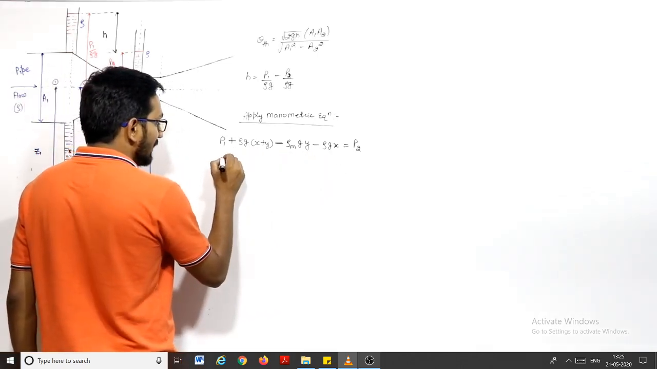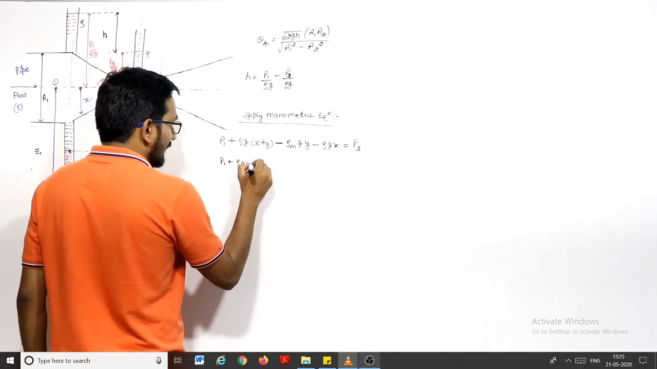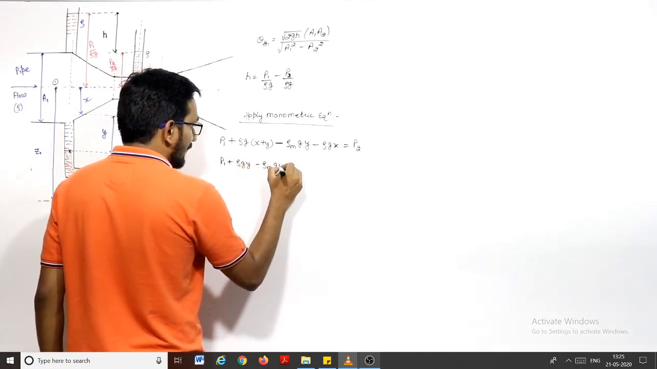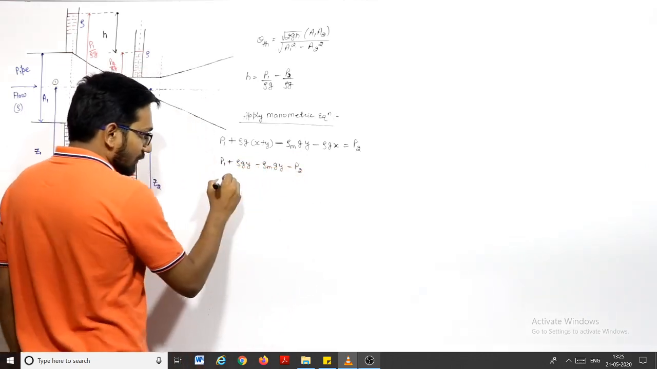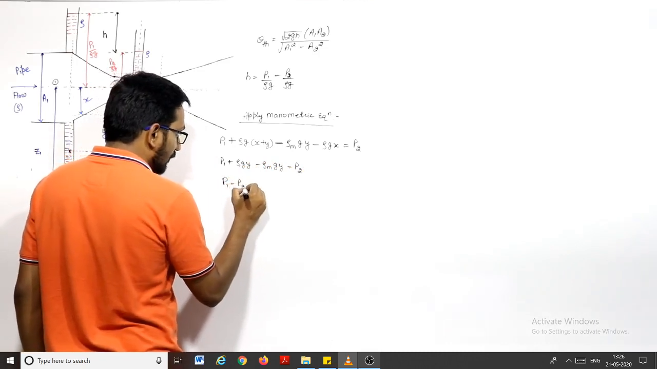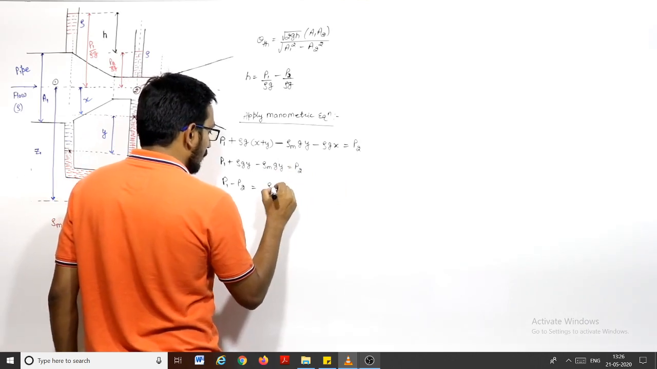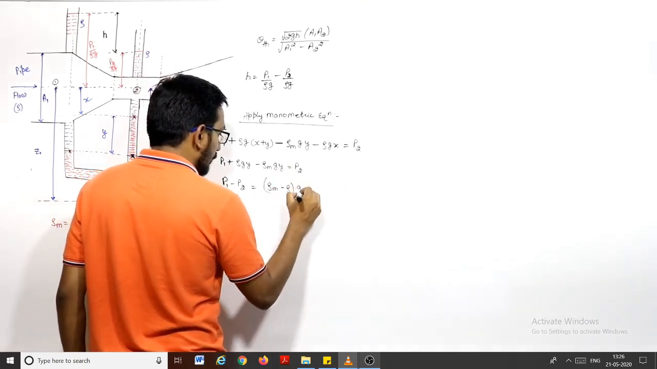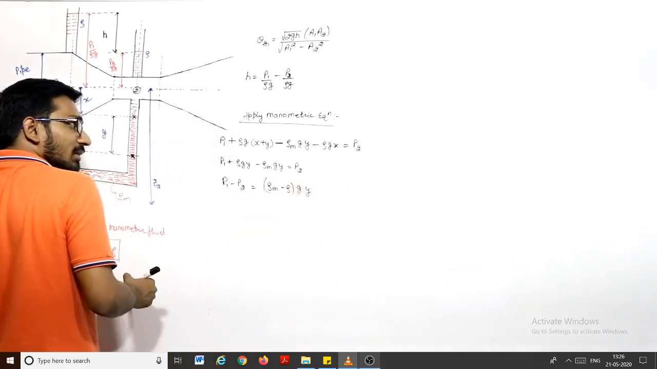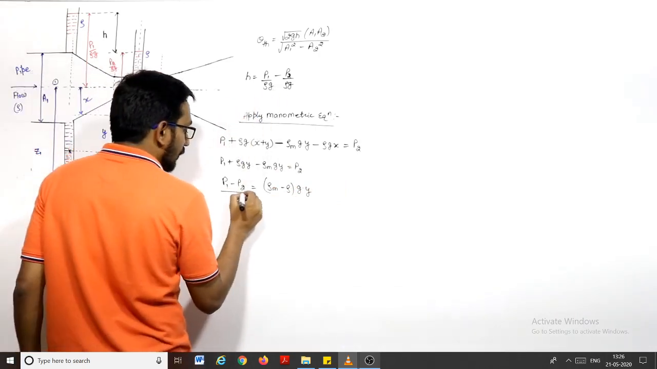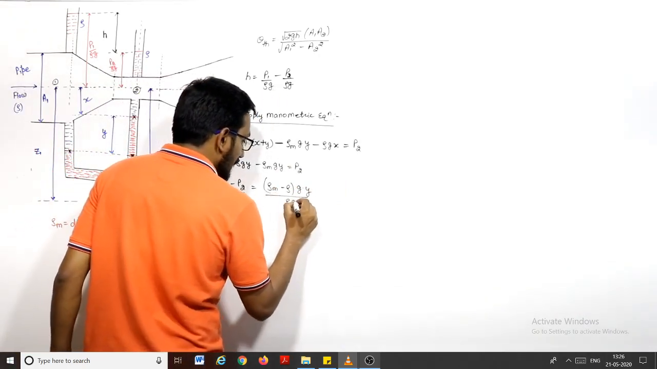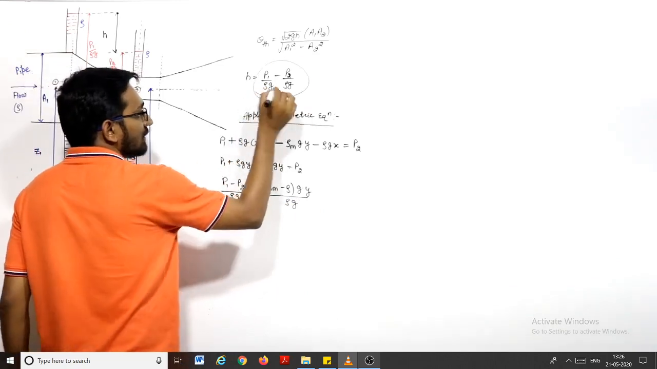So here you will get P1 plus rho g y minus rho m g y is equal to P2. From here you can write P1 minus P2 will be equal to rho m minus rho, into g into y. Right? I want to divide it by rho g, because we want P1 minus P2 by rho g. I want this.